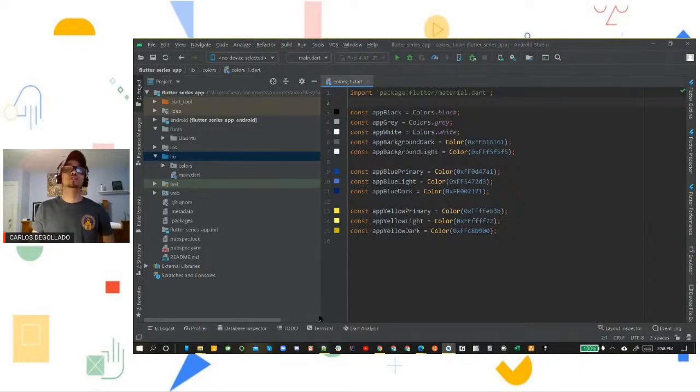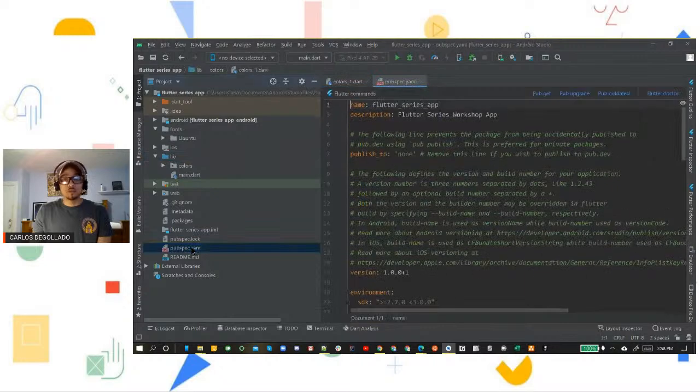If you have any questions regarding the colors file, definitely feel free to leave them in the chat or the Discord. We'd love to help you with that. But yeah, we're going to continue moving on. We're going to open up our pubspec.yaml file.